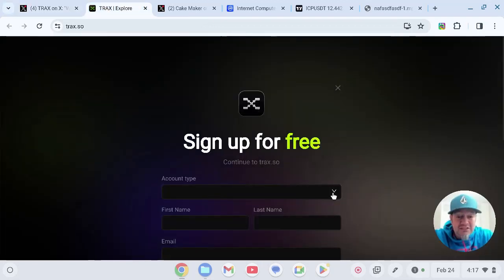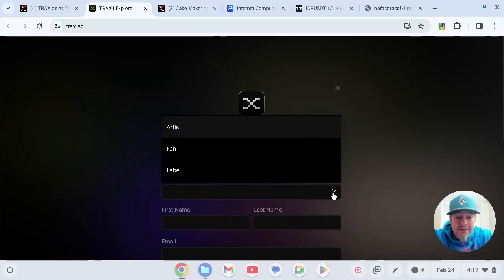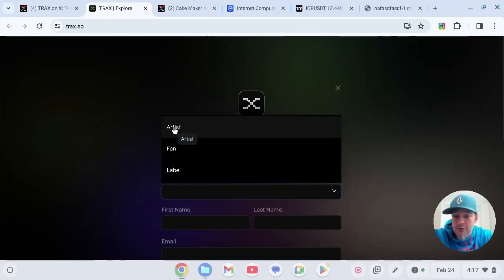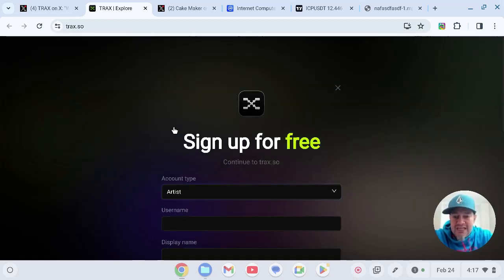So you go here, sign into Trax, then you go down here and get started right here, new to Trax. So then it'll take you here and you can pick your account type. I'm going to pick artist because I don't know if I ever want to create something over here, do something, who knows, maybe do an ICP song or something. I don't know.